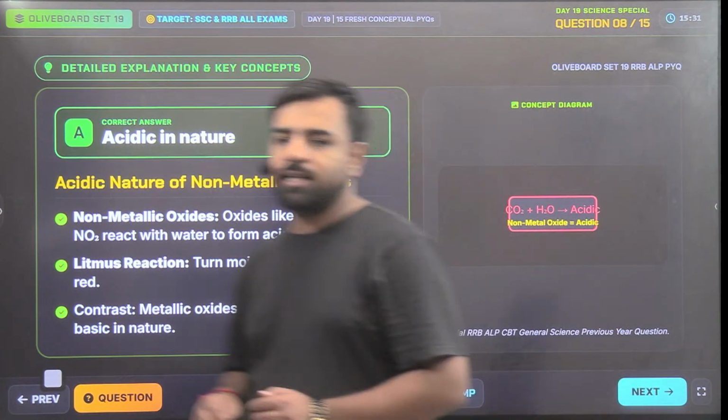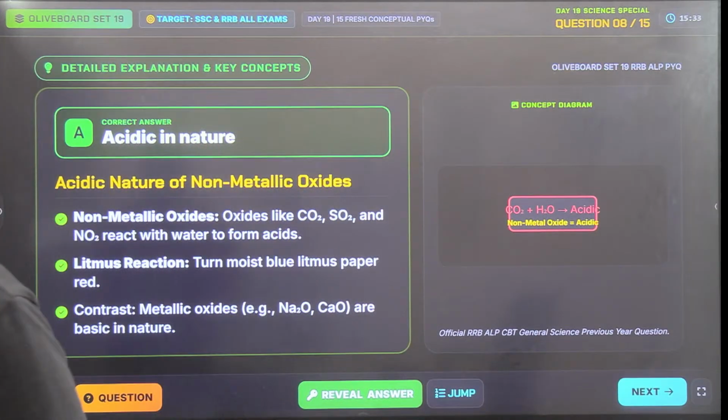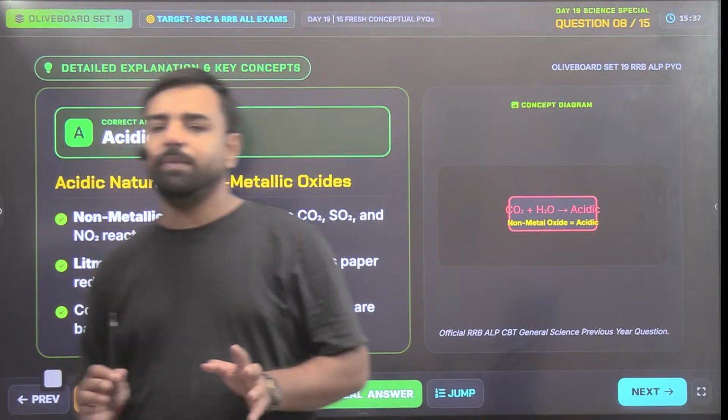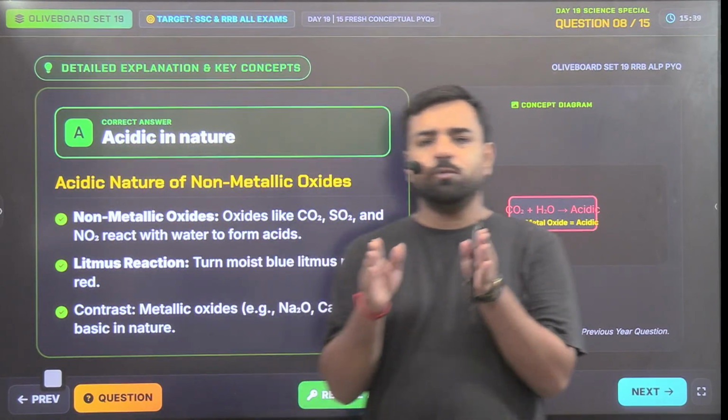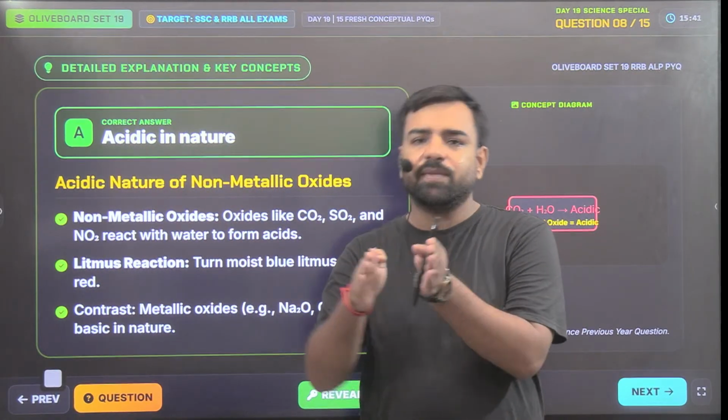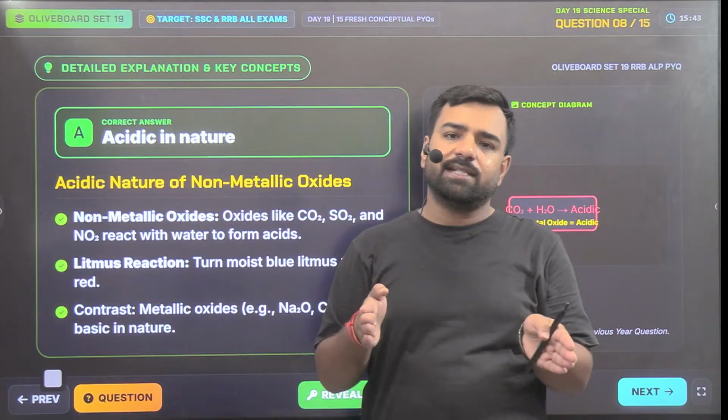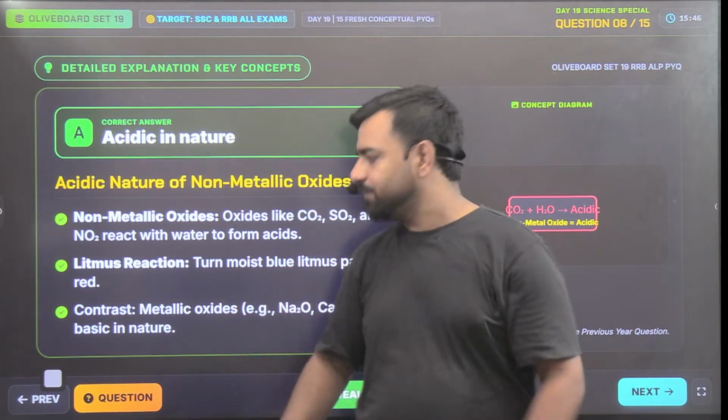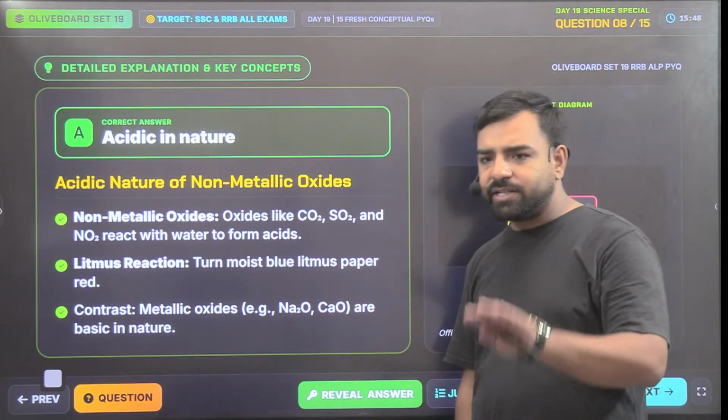So here, what is the answer? So being Saku, here the answer will be A. Okay. So Saku, this is specially for you. Please remember, for the acidic nature, it's non-metallic oxides, and for the basic nature, it's metallic oxides. So both the things are mentioned here. I'll share the PDF to you people.